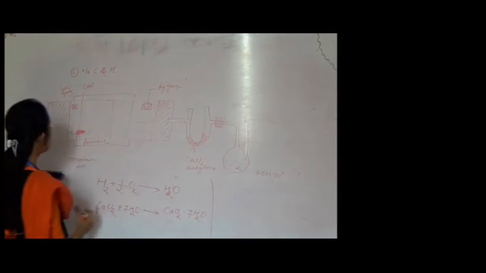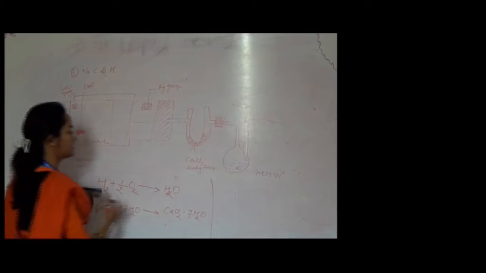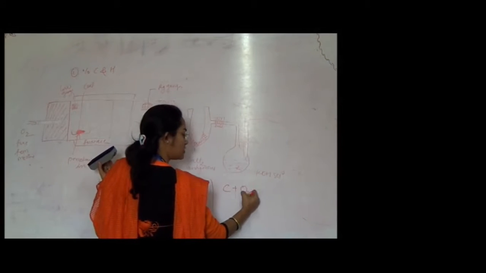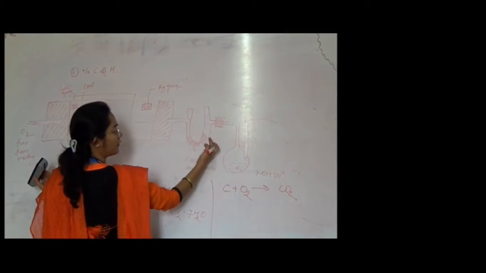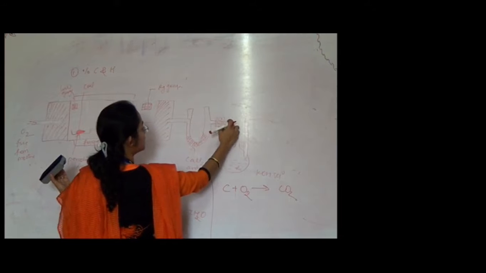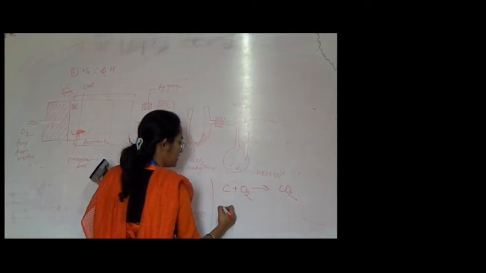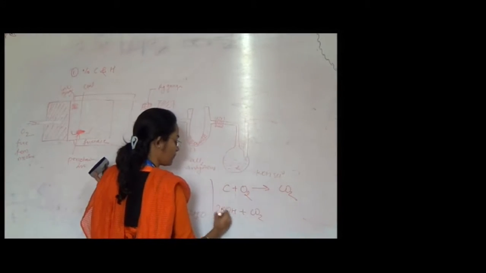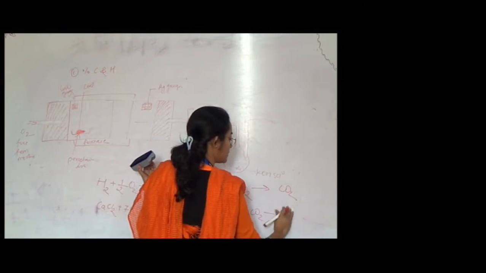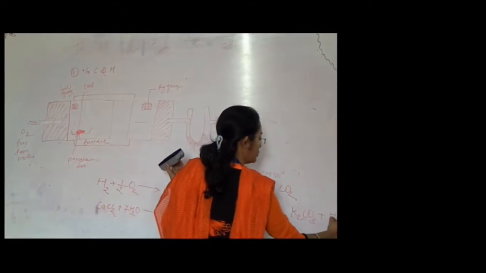Similarly, what happens to the carbon is, when the coal is heated, it gives you carbon also, and oxygen comes from this. So carbon plus this oxygen will give you CO2. Now this CO2 will not of course be absorbed over here, it will go in this way and be absorbed in KOH. So the reaction here will be KOH plus CO2 gives K2CO3 plus H2O.